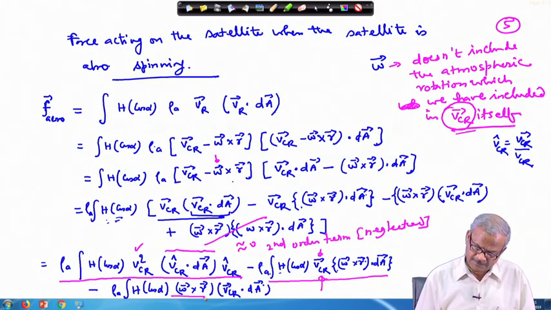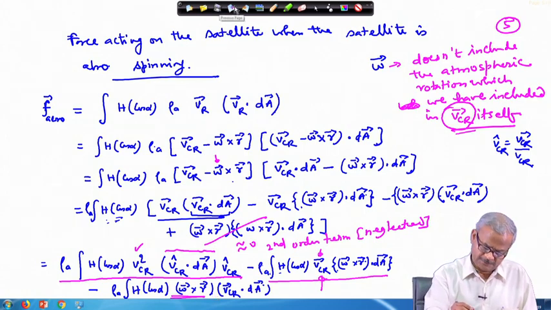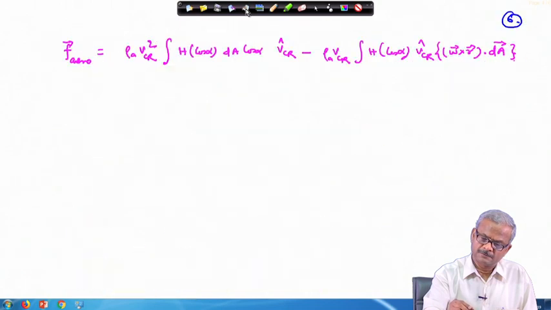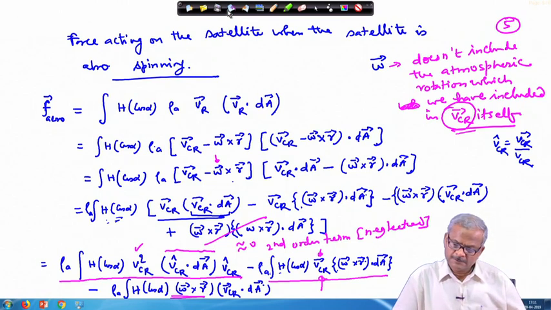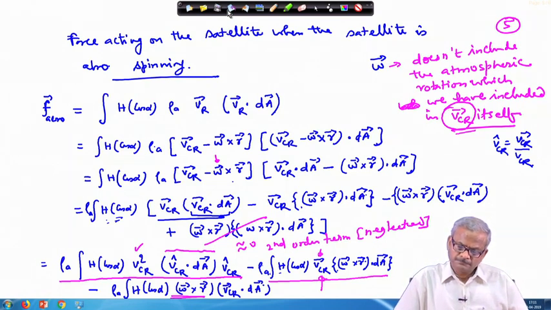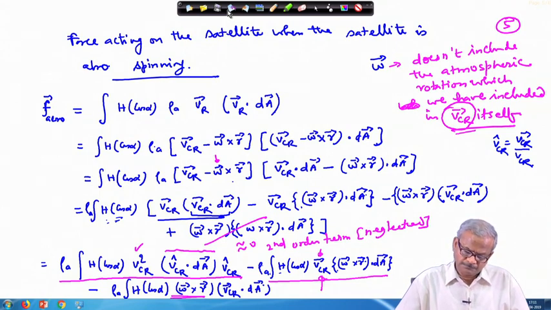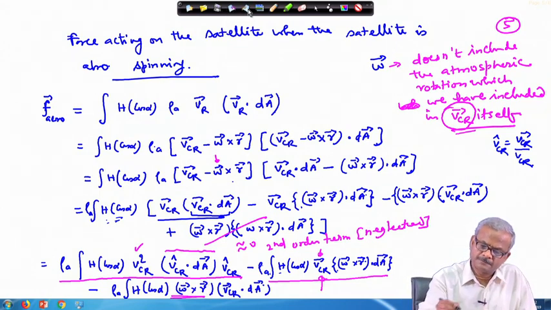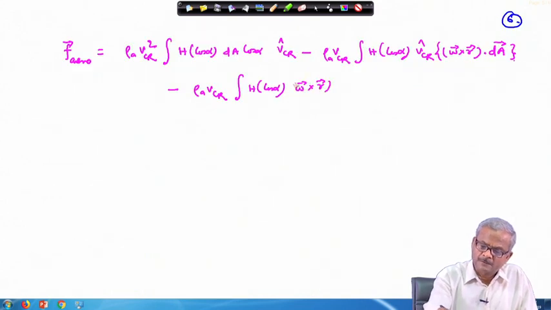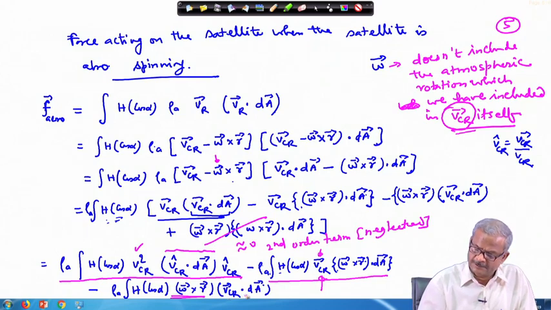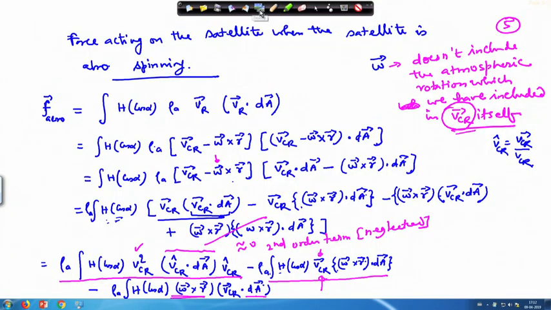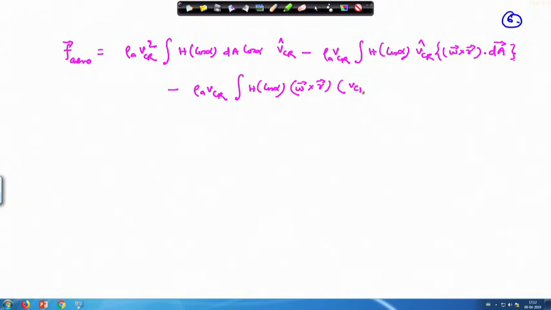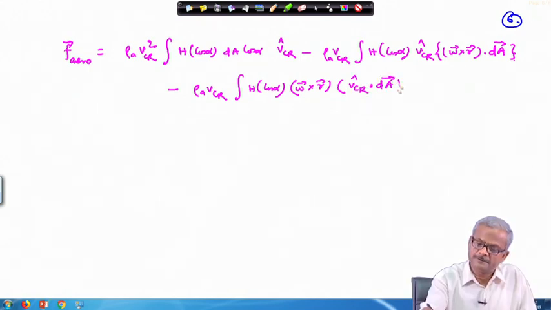Similarly, for the lower one, we can write this as minus rho A times VCR h cos alpha, omega cross r and times VCR cap dot dA.